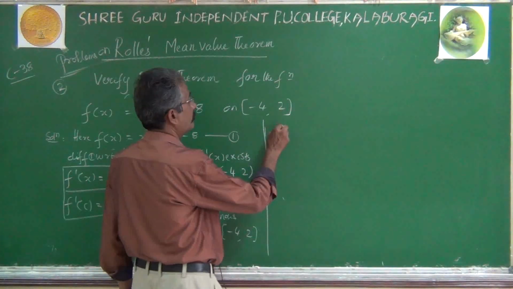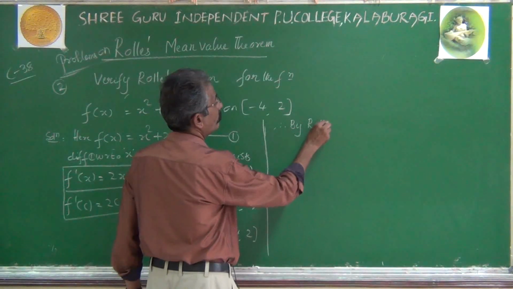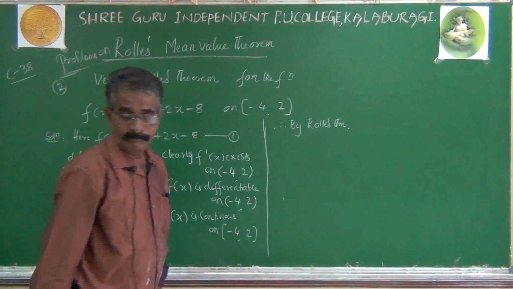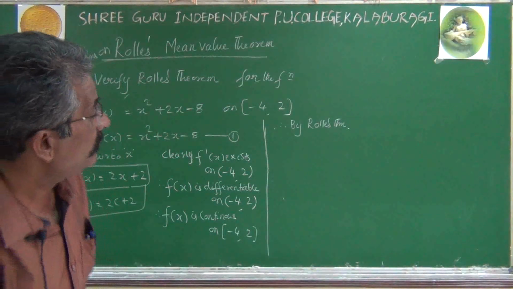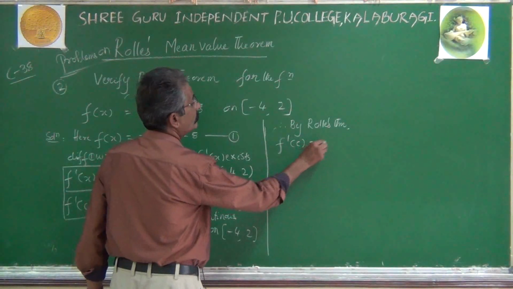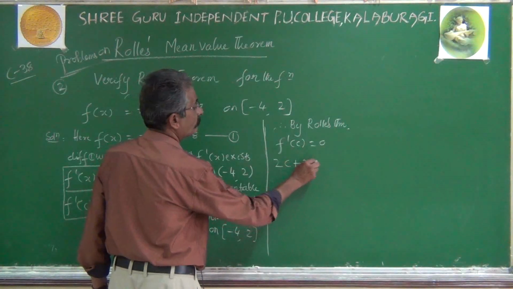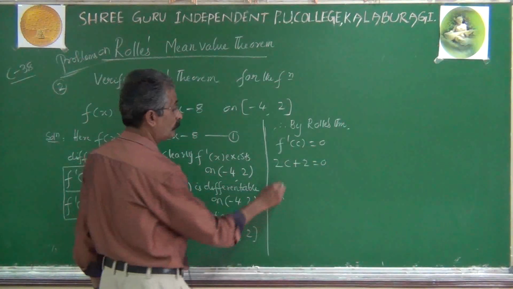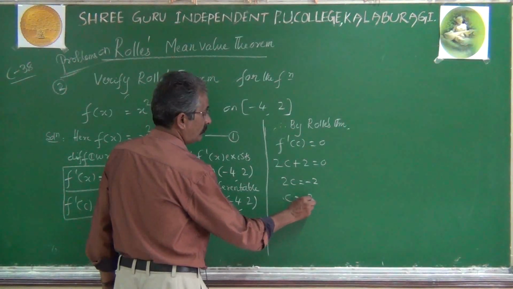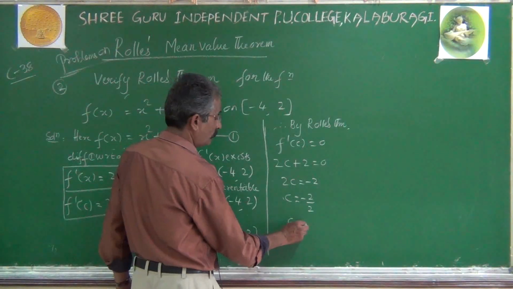Now write, therefore, by Rolle's theorem, what do we have? F dash of c equals 0. That means 2c plus 2 equals 0. That means 2c equals minus 2, or c equals minus 2 divided by 2, or c equals minus 1.